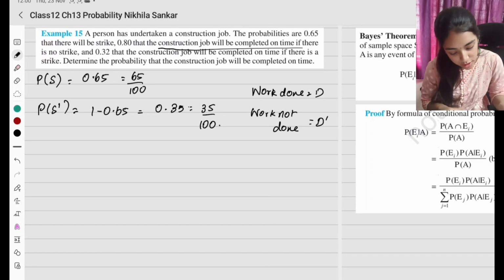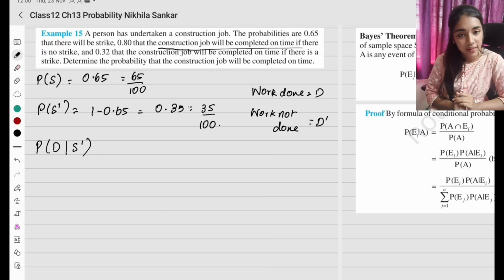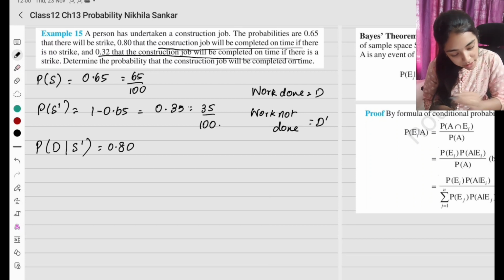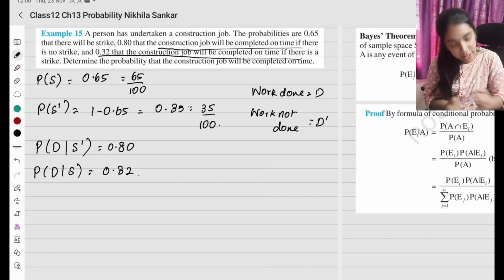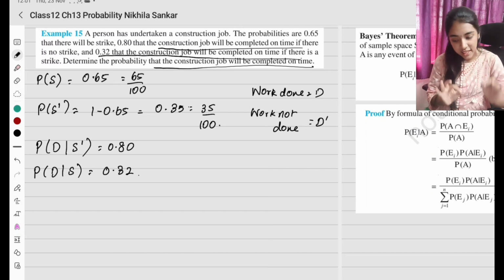Okay, so probability that the work is done given that there is no strike, the work gets finished, is going to be 0.80, and 0.32 that the construction job will be completed if there is a strike. So probability that the work is done given that there is a strike is going to be 0.32. So determine the probability that the construction job will be completed. What is the probability that the work will get completed?